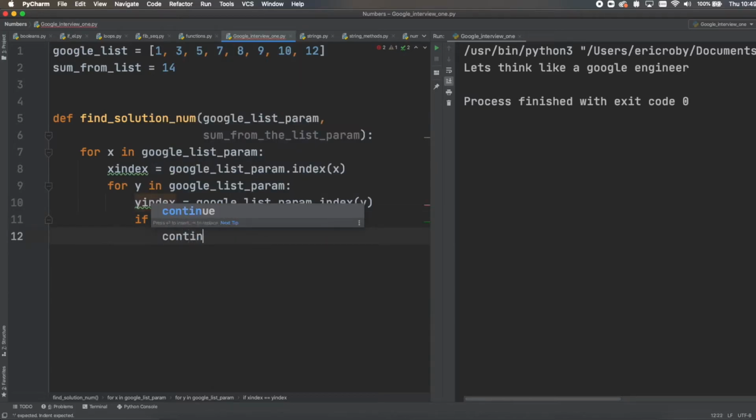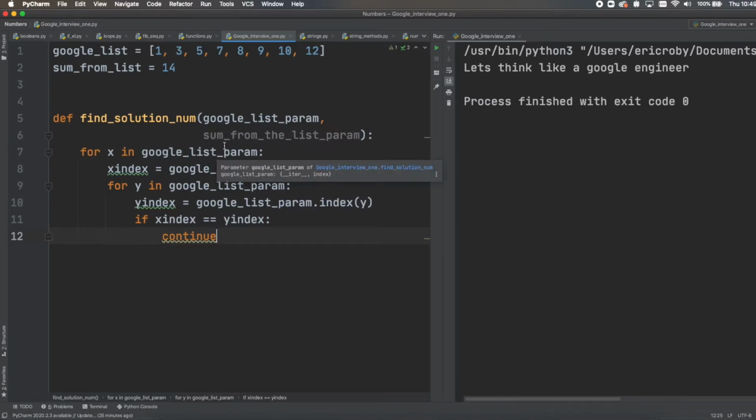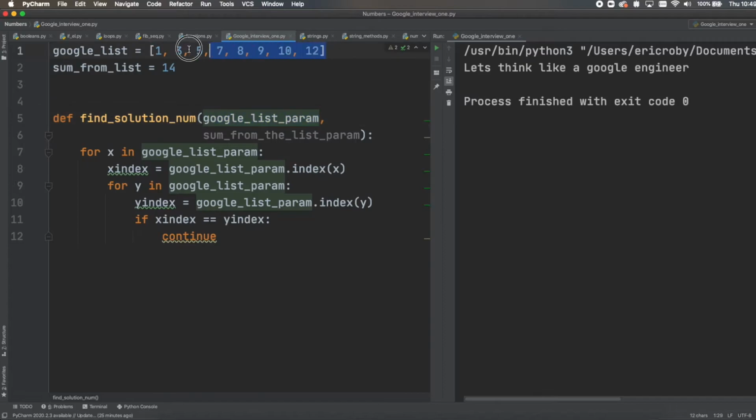So what are we doing right now? Well, we have a function which is called findSolutionNum. We have for x in Google list param, so in the list that is coming in, which will be this Google list, we capture the index of the element of the loop we are looking at. We write another loop using the same list, capturing a new element called y. And right here, I am comparing if the x and y elements are the same element. So if we have the same list running twice, I'm making sure that we don't do 1 plus 1 and duplicate elements. If we are using the same element, let's continue and redo the loop on the next element.